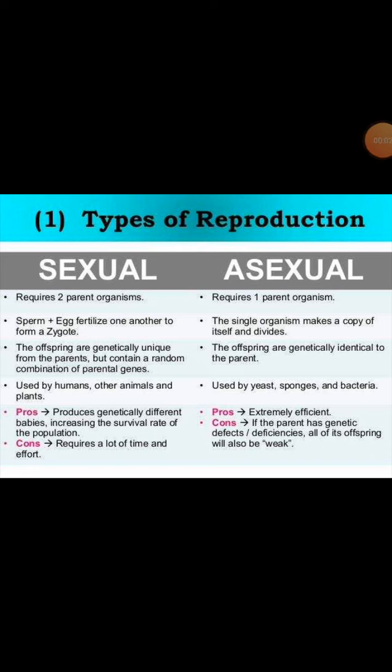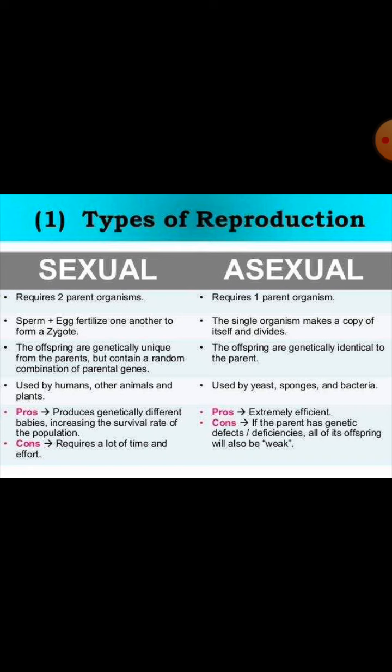Okay, welcome to all. Now we are going to learn reproduction and its types. What is reproduction? The process of producing new ones of one kind. Such a process is called reproduction, and we classify it into two different categories, the major categories: sexual and asexual.